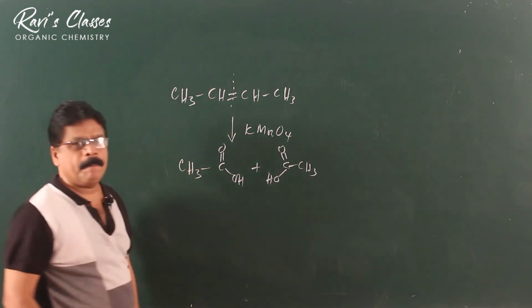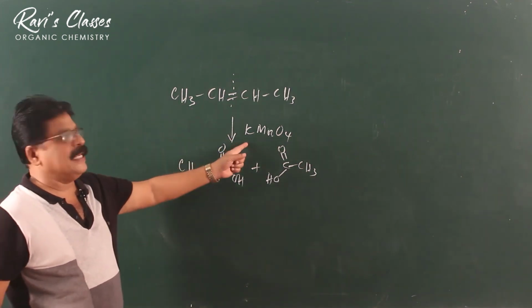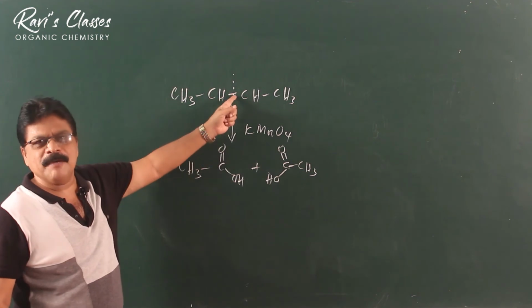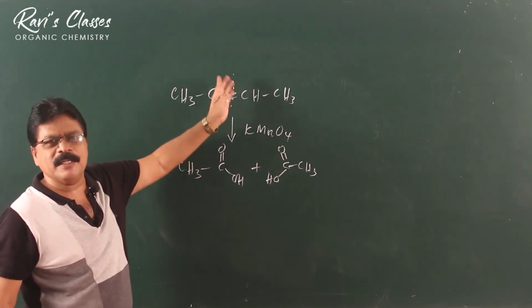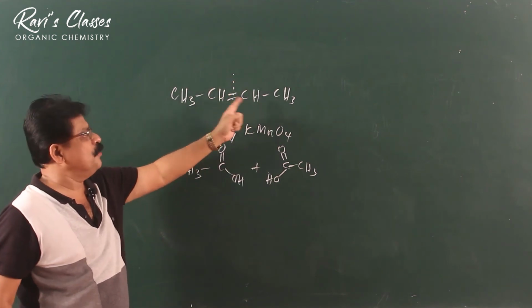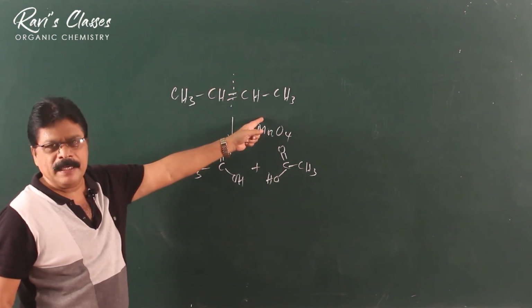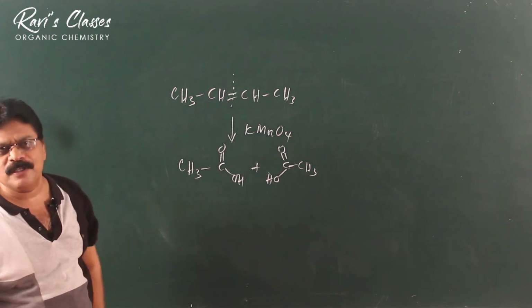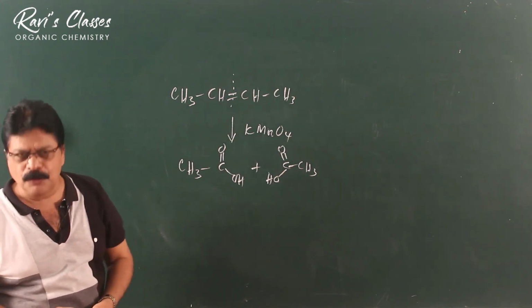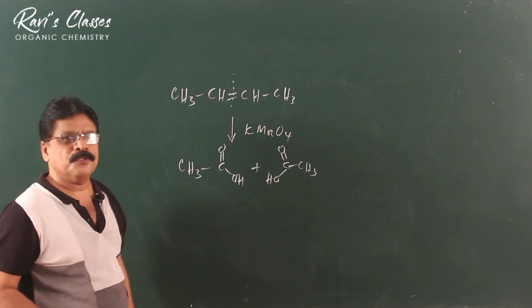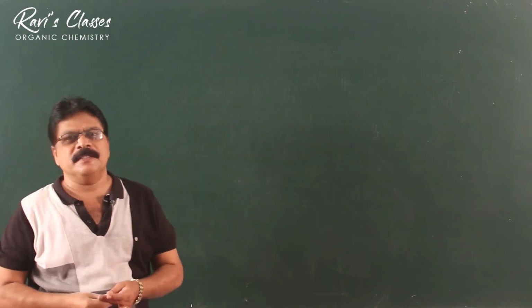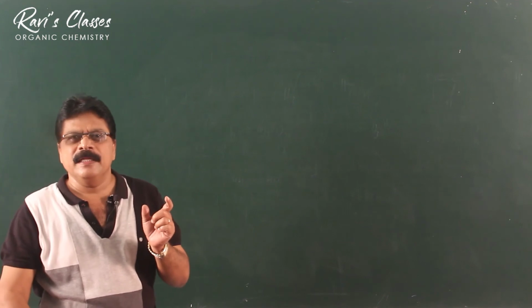So, just like ozonolysis, we can use KMnO4 also to locate the position of a double bond. Wherever there is a double bond, the double bond will cleave and you get COOH and COOH. Here also, just like in the case of ozonolysis, we can make certain conclusions.